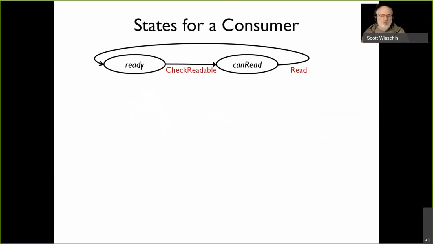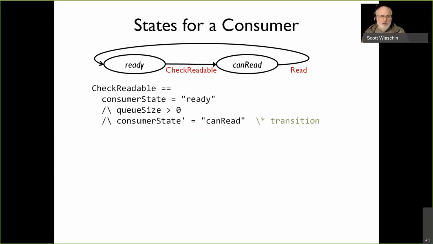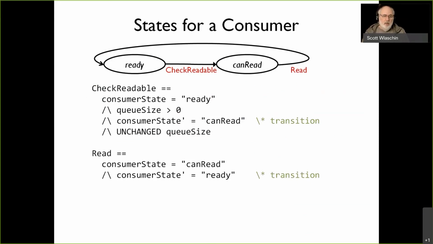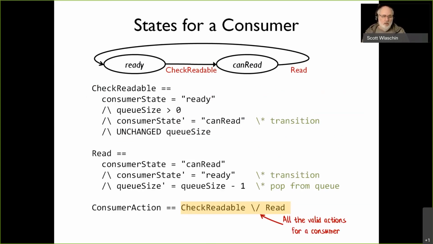Now, let's look at a consumer. It's pretty much the same kind of idea. We can check whether it's readable. If the queue size is bigger than 0, I can read. Otherwise, I can't read. And I transition to the can read state, and the queue size is unchanged. And then when I actually do a read, I start off in one state, and then I transition to the other state, and at the same time, I take something off the queue. So that's the check and the read for the consumer. And again, the consumer as a whole has two parts. It can either do the check or it can do the read. So it's or. So we've got the consumer action and we've got the producer action.